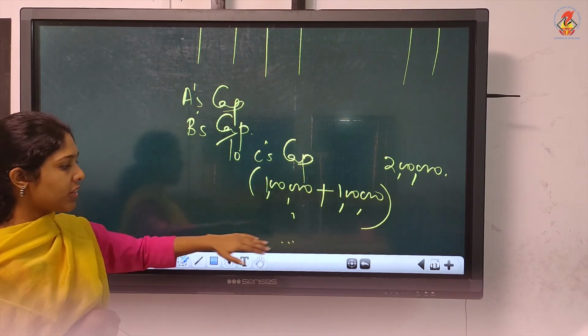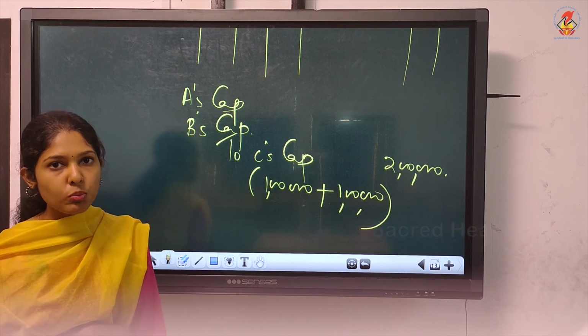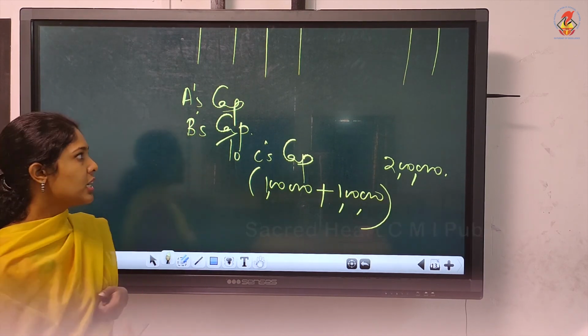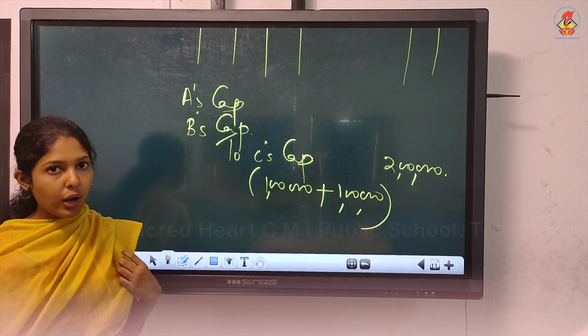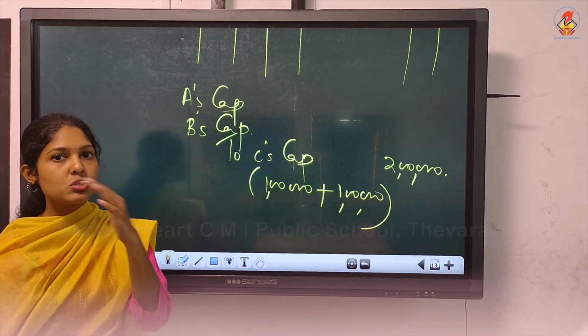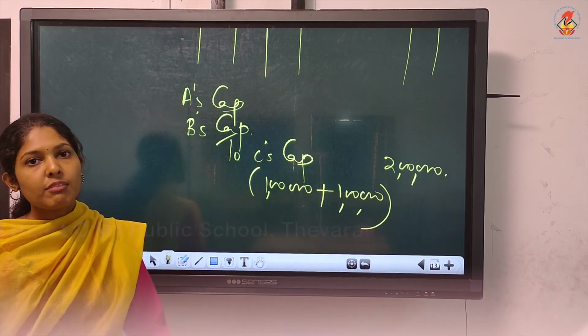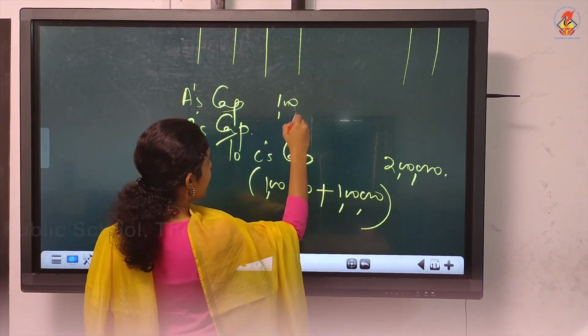Meaning the partners giving are A and B. And in which ratio? It's to be divided between A and B in equal ratio. That means they are sharing equally. It's written in the question, they are sharing equally. That's why we are taking it equally. Or else if the ratio was like 5:3:2 and 2 is C's proportion, what will you do? In 5:3 ratio you have to take. Now divide it equally. So 1 lakh and 1 lakh.